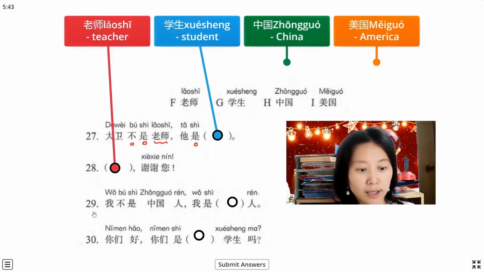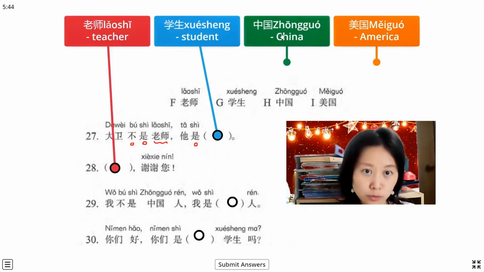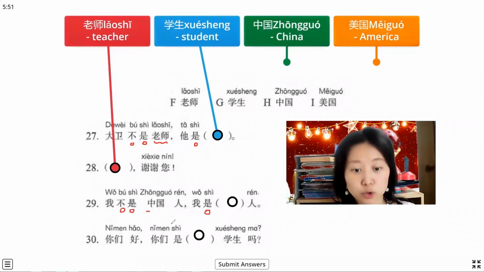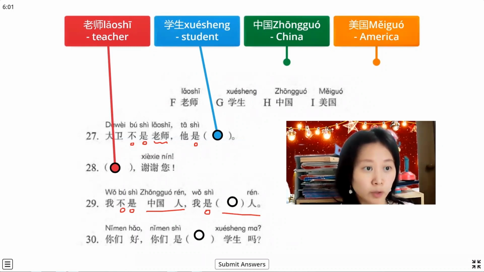Okay, 29. 29 also uses the grammar 不是 and 是, because this one has 中国人 talking about nationality, right? And the next one also talks about the same thing, the nationality. So this one we have 中国 and 美国, because the first short sentence says 不是, isn't.